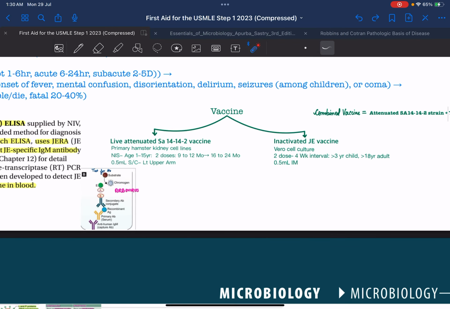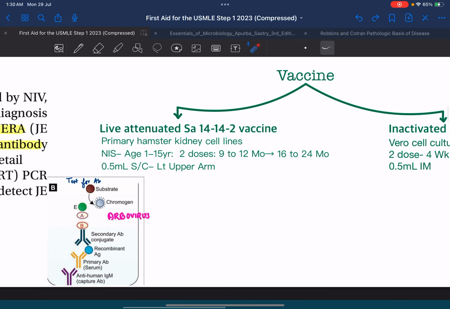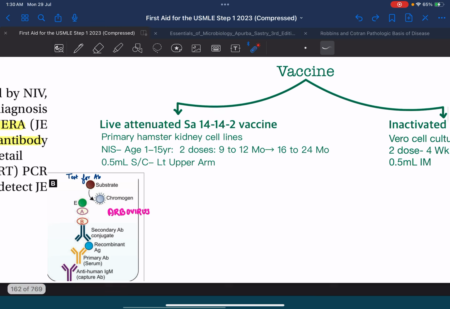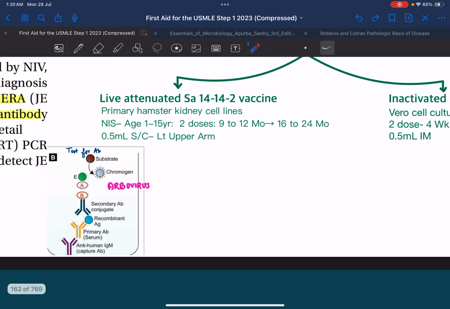Now, the most important thing is the vaccine. The vaccine for JE virus is available in two forms. The one included in the national immunization schedule is the live attenuated vaccine, which has the strain SA14-14-2. This is the strain of virus which is available in the live attenuated vaccine. It is prepared on cell lines, and the most commonly used cell line is the primary hamster kidney cell line.